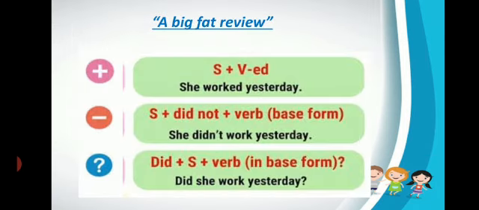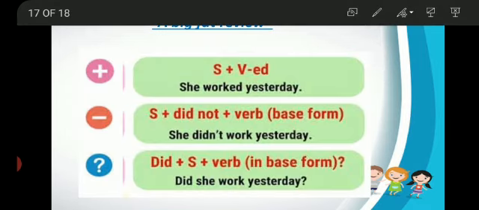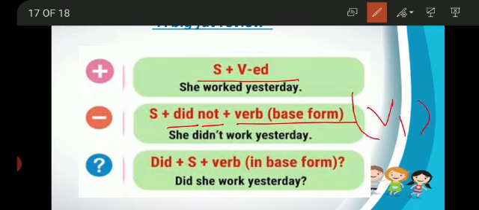Now let's wrap up our today's topic, or you may say a big fat review. In positive or affirmative sentences, we use subject and the second form of verb, or you may say verb plus ed. She worked yesterday. And in negative sentences, we use helping verb did, not, and verb base form, which means the first form of verb. She didn't work yesterday. So instead of worked, we have used the first form work with did.